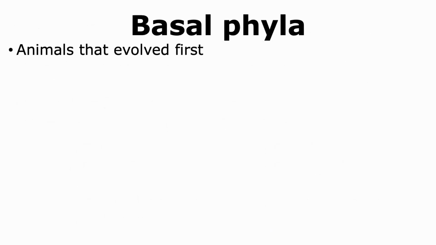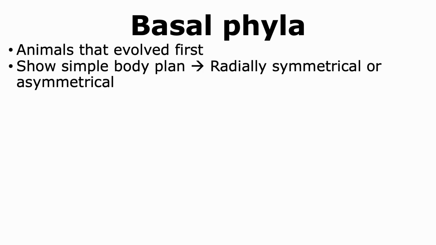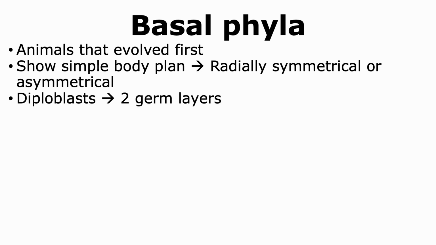The basal phyla are a group of organisms that are considered to have evolved the earliest. They show a simple body plan that tends to be either radially symmetrical or asymmetrical in nature. All members of the basal phyla are diploblasts in that they give rise to only 2 germ layers during development.